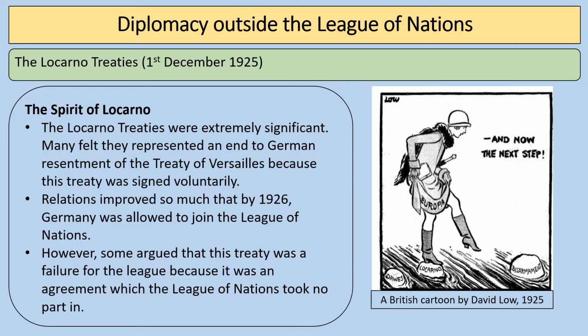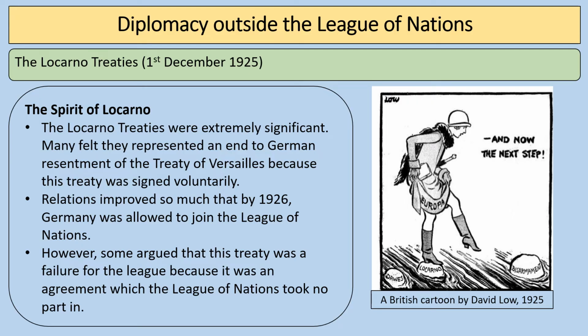Now, what we're seeing here is that these treaties were signed 7 years after the First World War. There's very much a new spirit and a new idea between the different countries. And many people felt that the Locarno treaties were a turning point in international relations, and that they represent this end to German anger and resentment at the Treaty of Versailles, because Germany had signed this treaty voluntarily. It agreed to sign and respect its western borders, which I suppose was a sign in the 1920s that Germany had accepted the Treaty of Versailles.